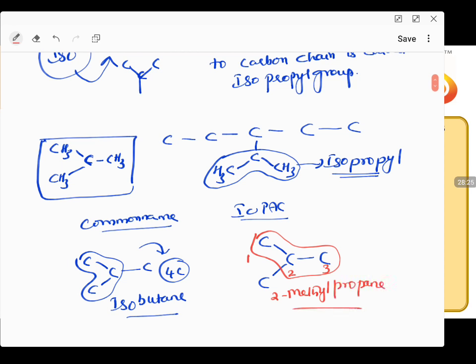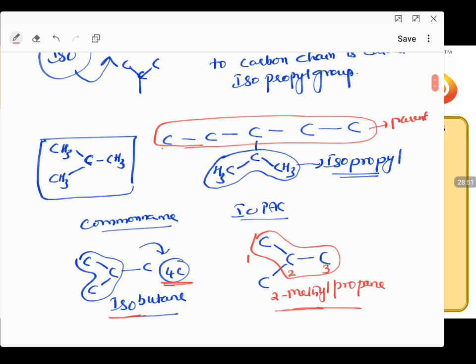So remember, here there is no iso in IUPAC. In IUPAC, iso will come when it is not a part of the parent chain, then iso can be used. But in common names, iso is used considering the total number of carbons.